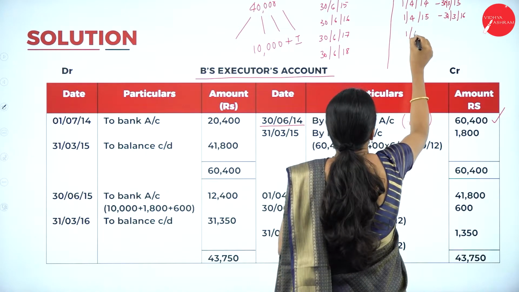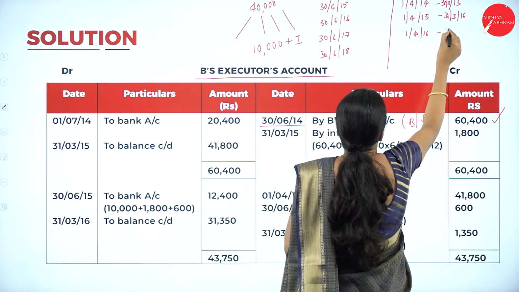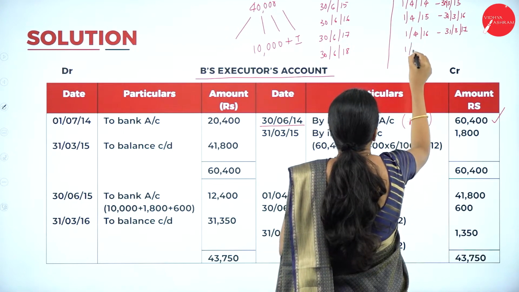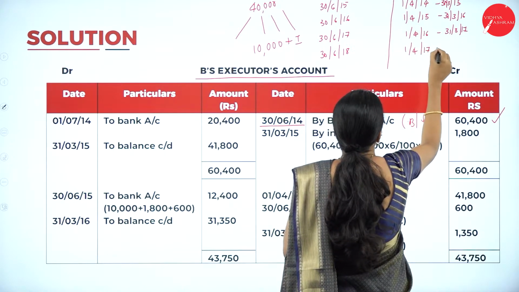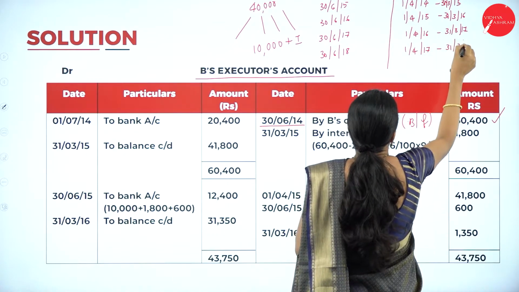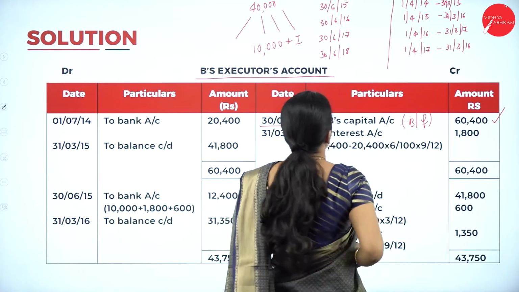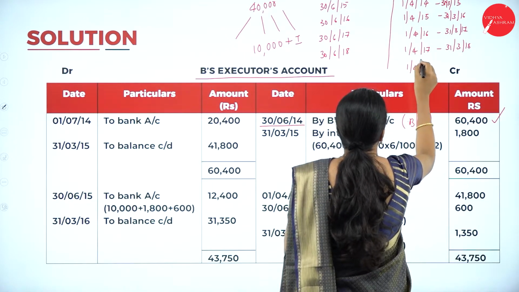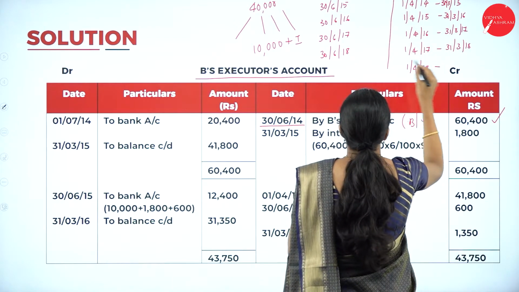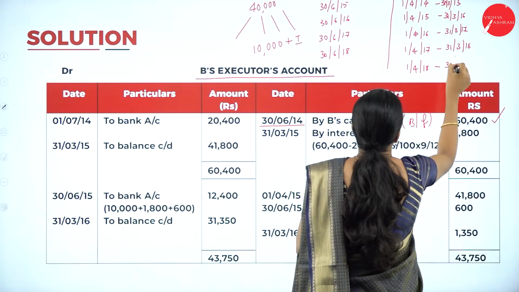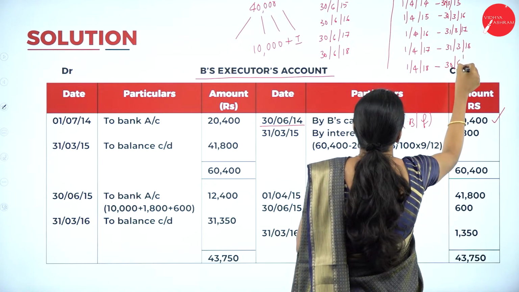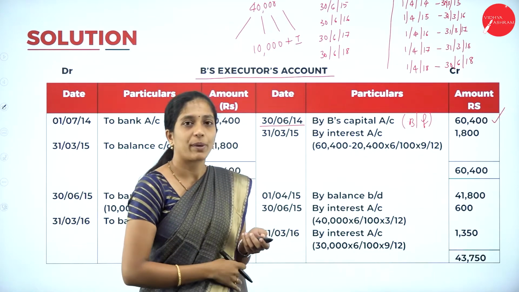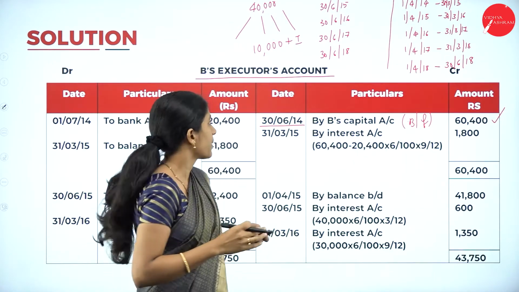Next 1/4/16 to 31st March 2017. Next 1/4/17 to 31st March 2018. The last payment is made on 30th June 2018, so here from 1/4/18 we have to prepare the account till 30th June 2018. So these are the years.